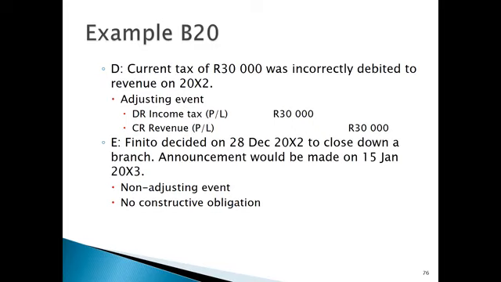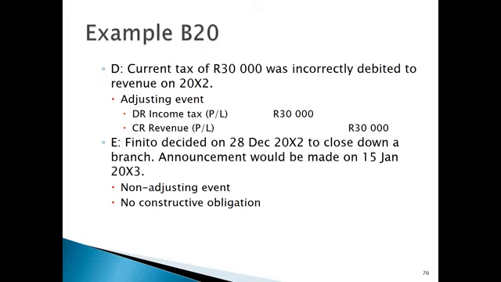So now we've correctly debited our current tax of 30,000 Rand. This in fact is an adjusting event because it does relate to our 20X2 financial year, and so we're simply correcting an error in this scenario. Again, you'll see that coming through as we do IAS 8.